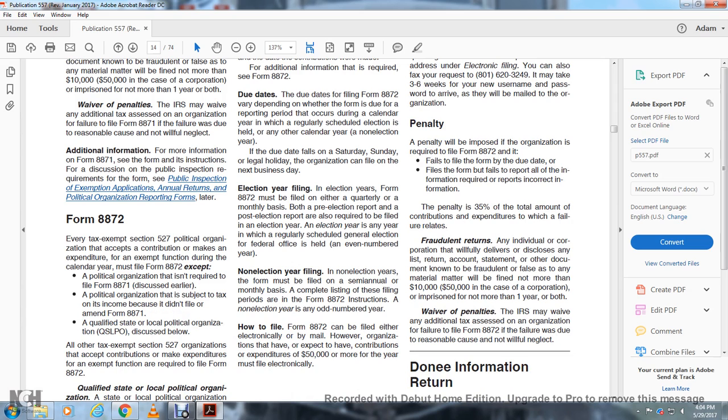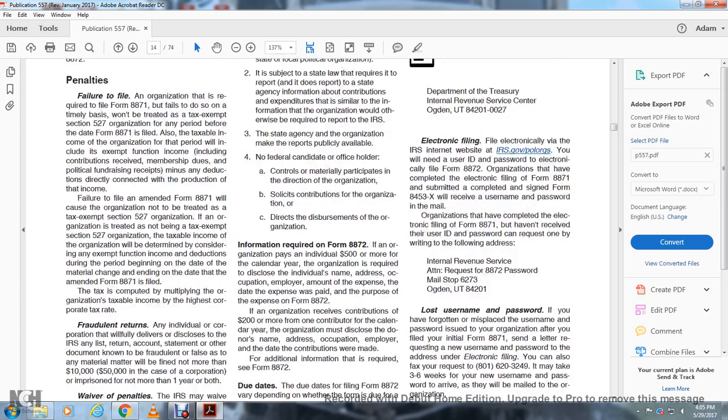An election year is any year in which a regularly scheduled general election for federal office is held, an even numbered year. Non-election year filing. In non-election years, the form is to be filed on a semi-annual or monthly basis. The complete listing of the filing periods for Form 8872 is in the instructions. A non-election year is an odd numbered year. How to file. Form 8872 can be filed electronically or by mail. However, an organization that expects to have contributions or expenditures of $50,000 or more in the year must file electronically.